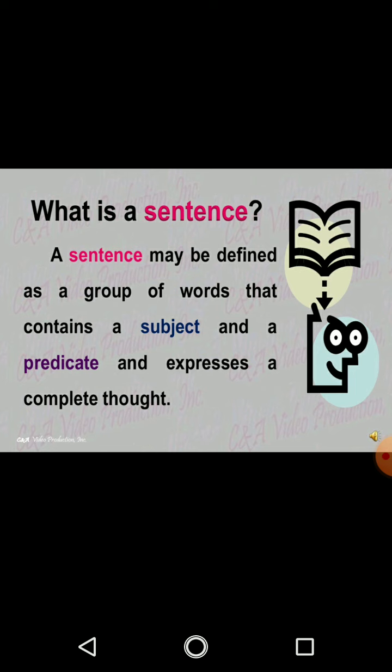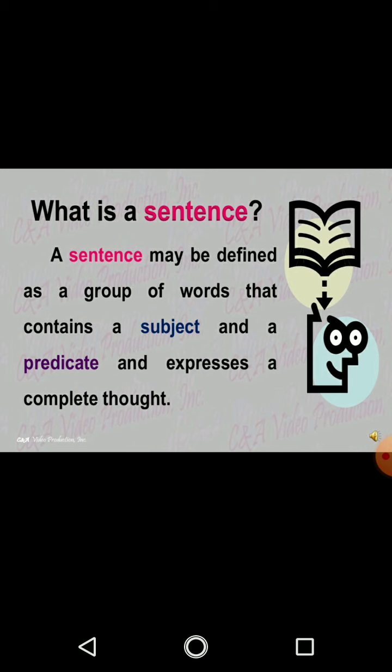Now, the next question that comes to your mind is, what is a predicate? A predicate is a part of a sentence which tells us something about the subject. It means that it describes the work of a subject. The predicate's work is only to define the work of the subject, and then both of them, subject and predicate, express a complete thought.